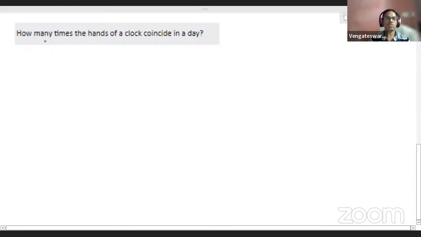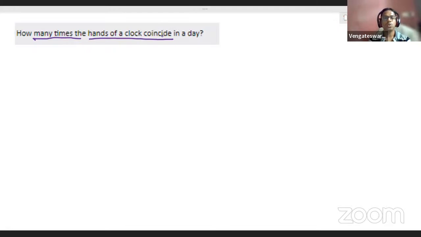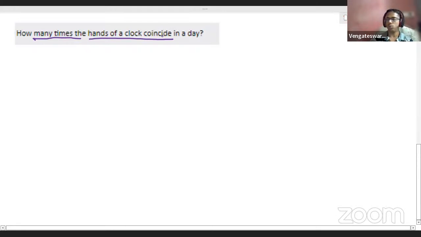First of all, we need to understand the question carefully. How many times the hands of a clock coincide? Now, what do you mean by coincide, students? Coincide means you will have both the hands one above the other. That is called coinciding. Understand? So this process will happen how many times in one day? This is my question. Now, let us start from the beginning. 12 o'clock. I hope all can agree. At 12 o'clock, this incident will happen. Is it or not?